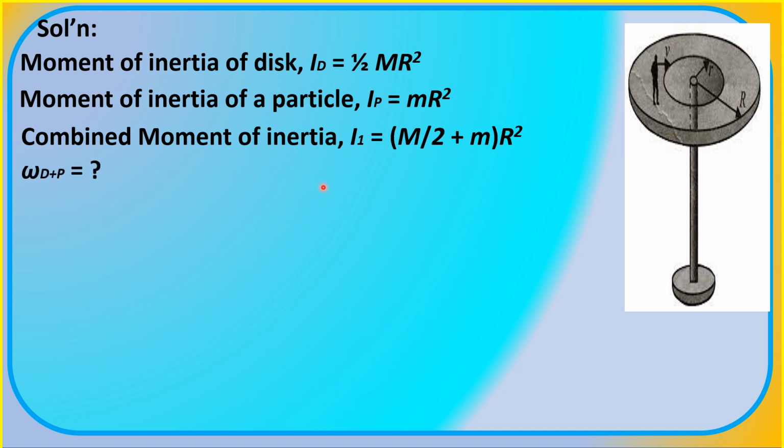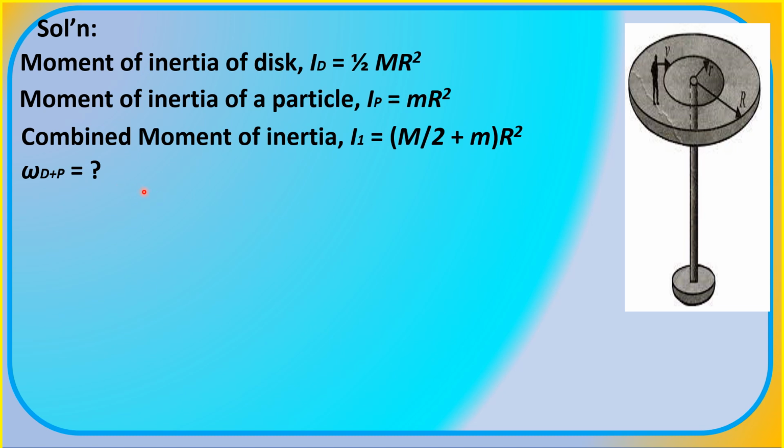And our target variable is for us to determine the angular velocity or speed of the disk, which also happens to be the angular speed of the teenager. So we just label it here as omega sub d and p. That's our target variable. This is the angular speed of the disk with the teenager.